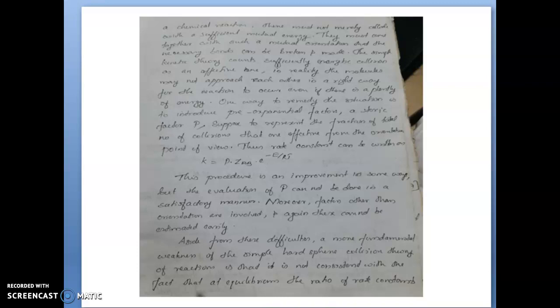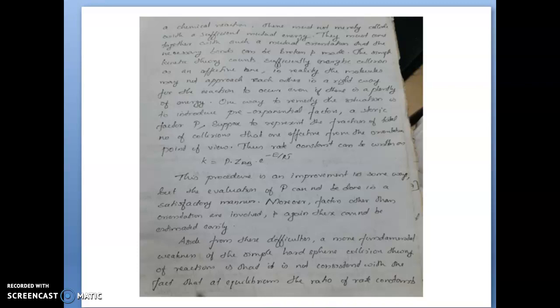This procedure is an improvement in some way, but the evaluation of P cannot be done in a satisfactory manner. Moreover, factors other than orientation are involved. Again, they cannot be estimated easily. Aside from this difficulty, there is another difficulty of simple collision theory.